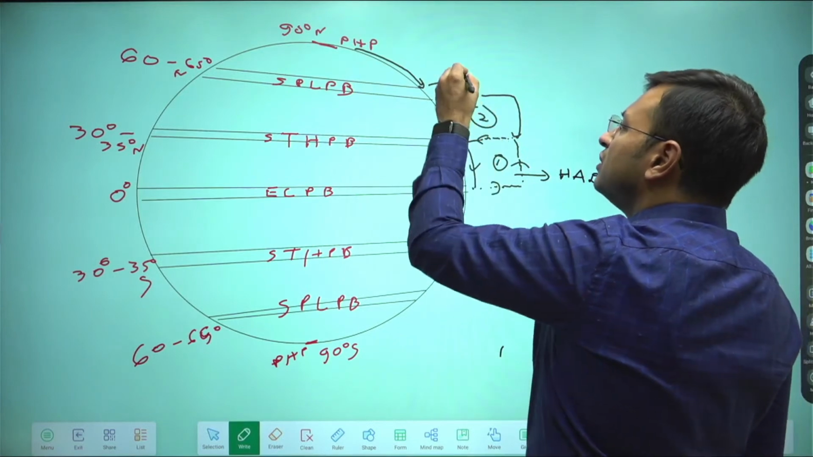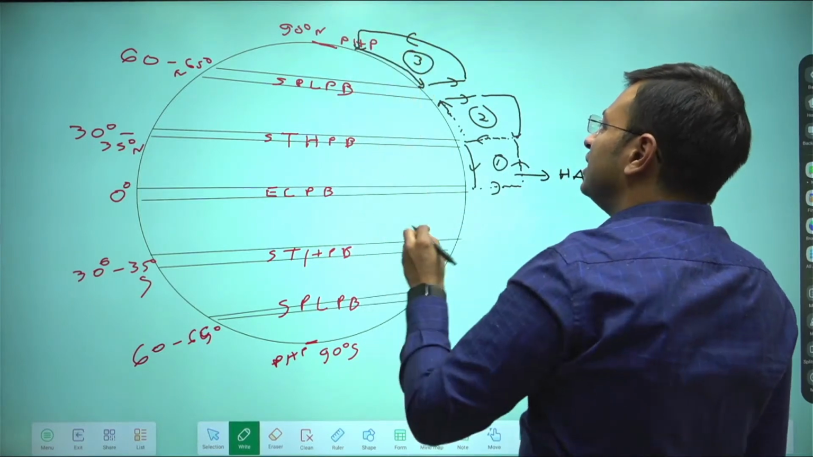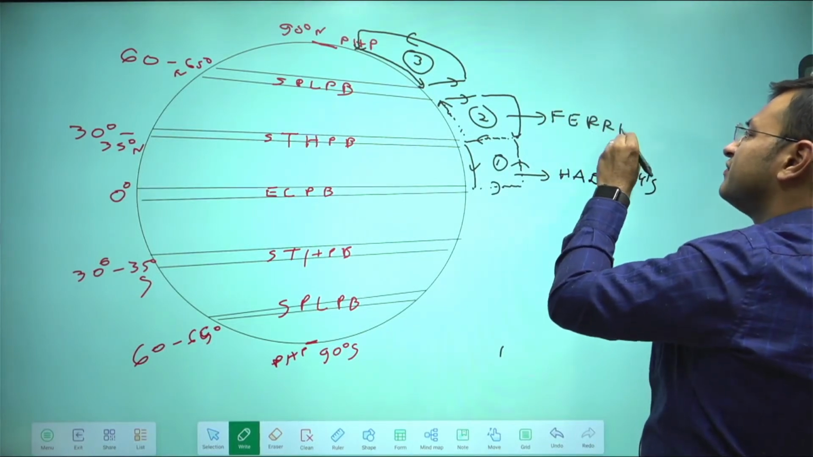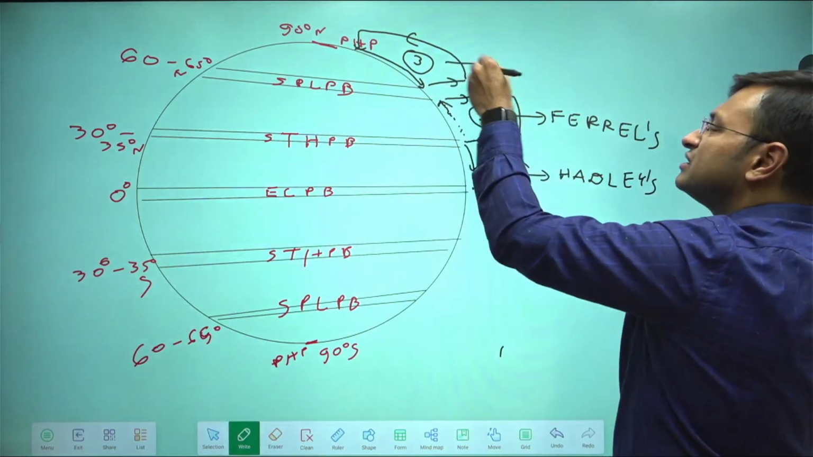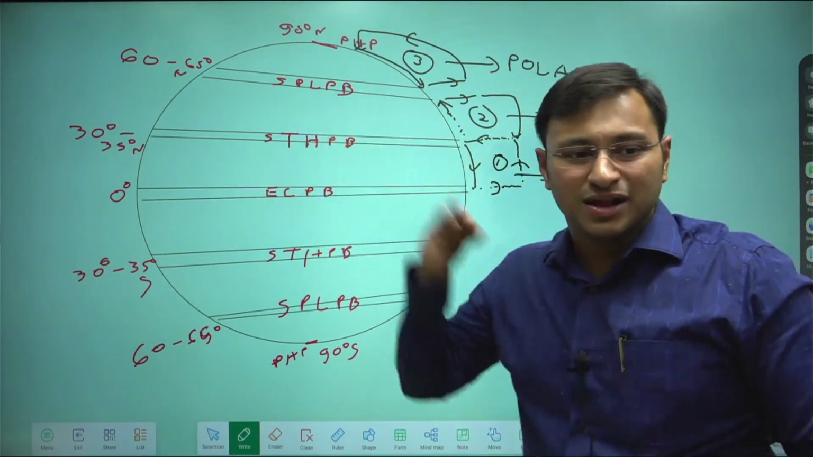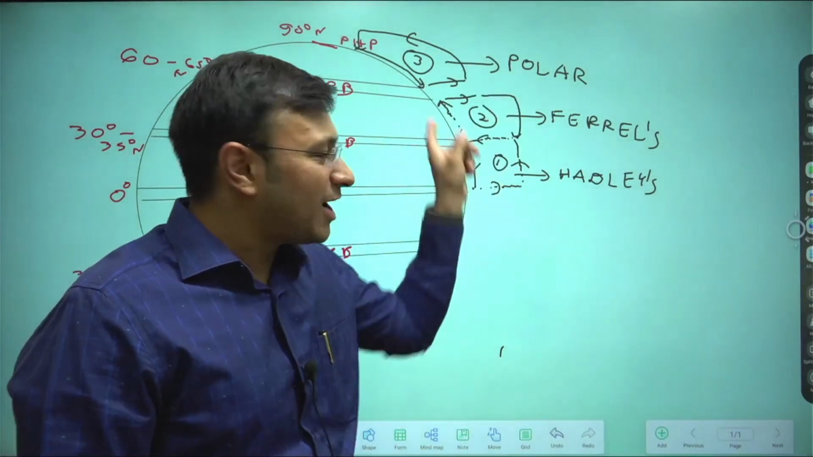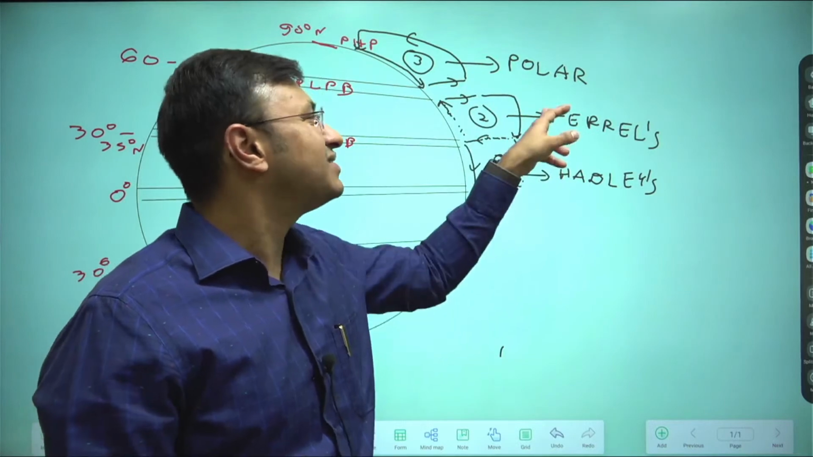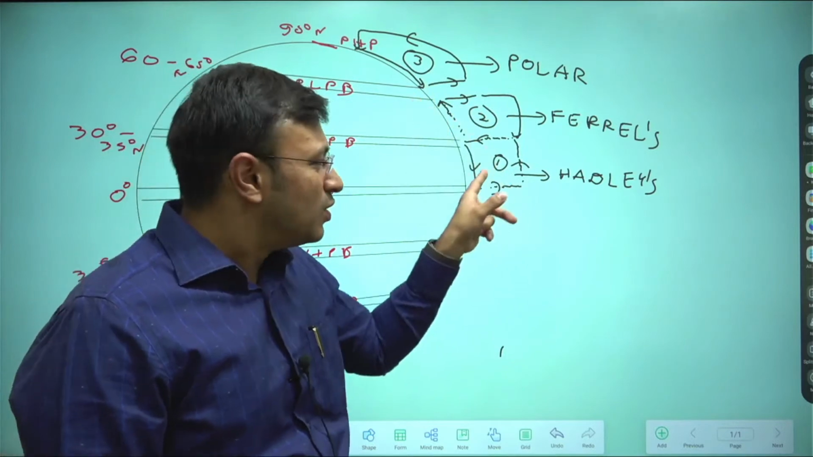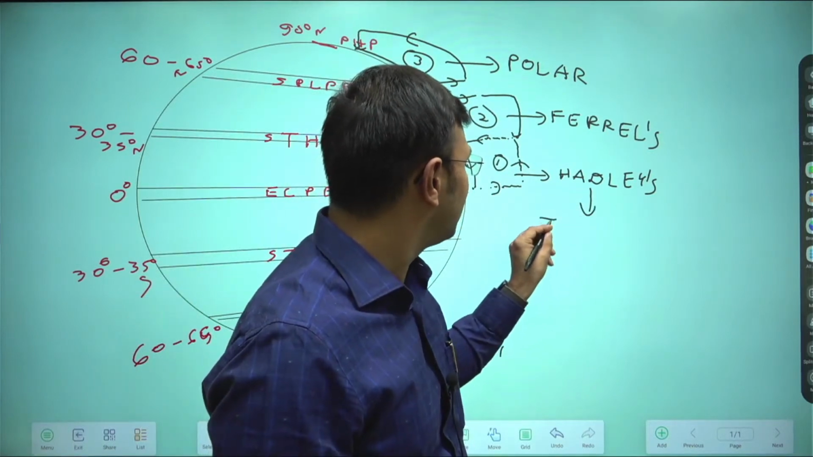So this is cell number 2, and this air will move towards the poles and it will sink over here. So this is cell number 3. This cell number 2 is called Ferrel's cell. And cell number 3, this is called the polar cell. So these are the pressure belts of the earth, and these are the atmospheric circulation cells: Hadley's cell, Ferrel's cell, and polar cell. And mind you guys, out of these three, only Hadley's cell is induced thermally.